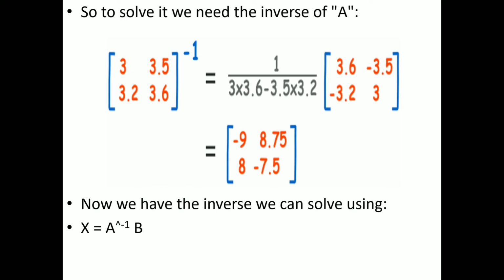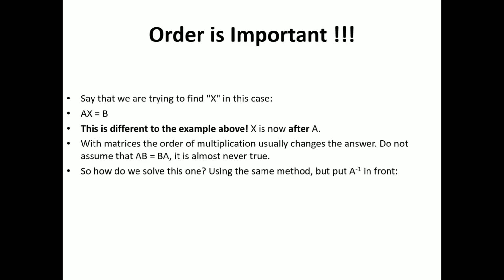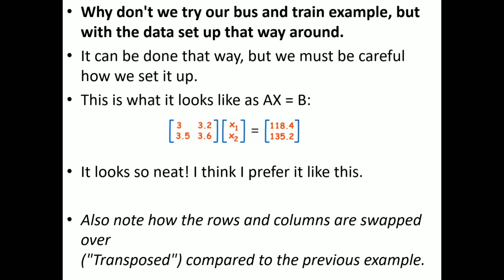adults. This type of calculation is used by engineers to design buildings. They are used in video games and computer animations to make things look three-dimensional. In matrix multiplication, the order of matrices is extremely important. With a change in order, the answer usually changes. As shown in the next slide, we have tried our bus and train example, but with the data set up that way around. Note that the rows and columns in this one are swapped over.